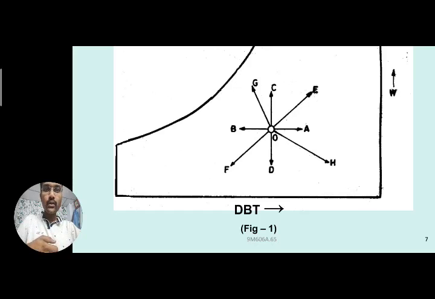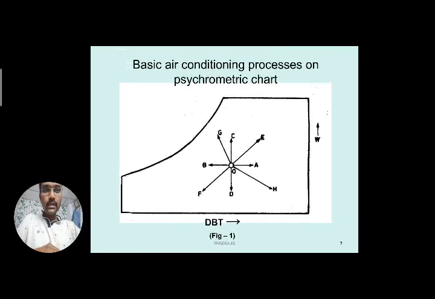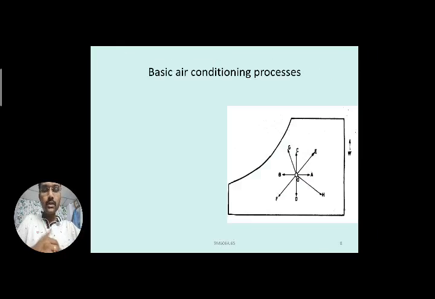All these are the basic air conditioning processes.